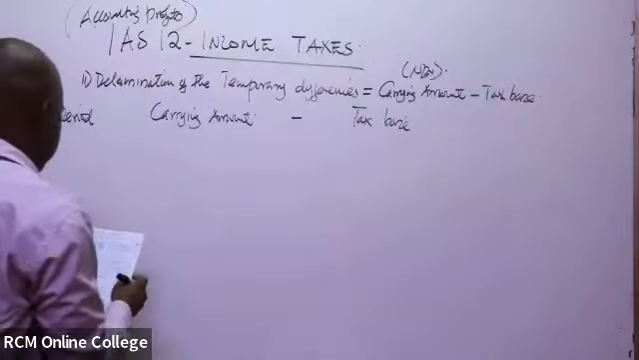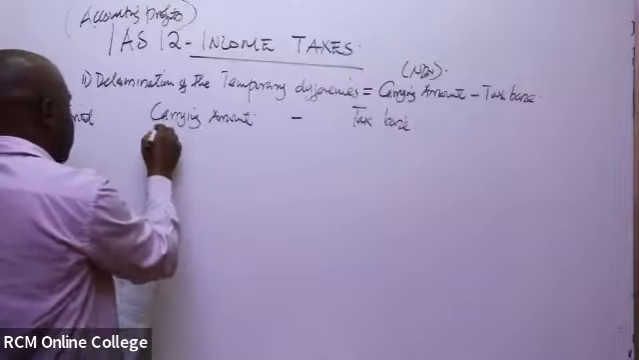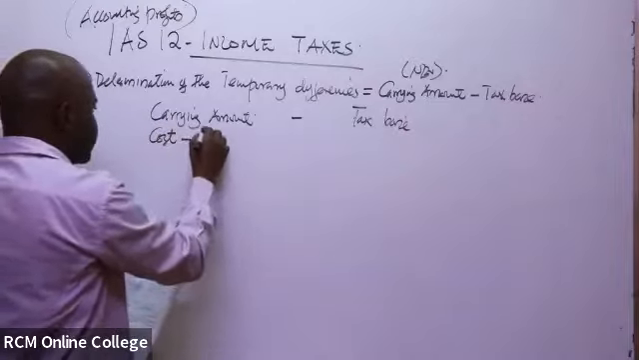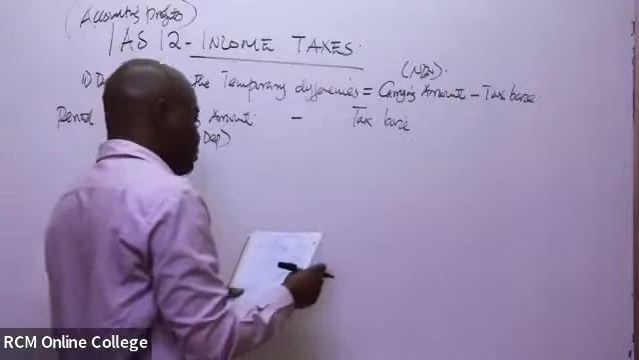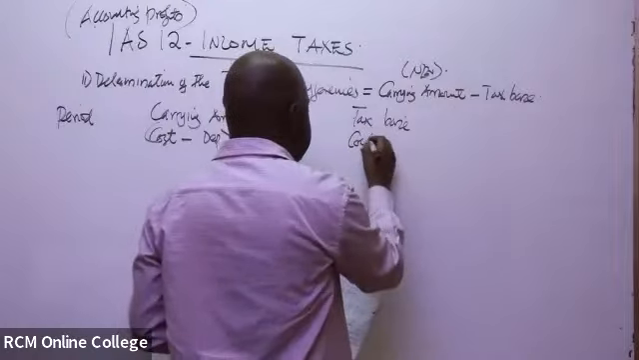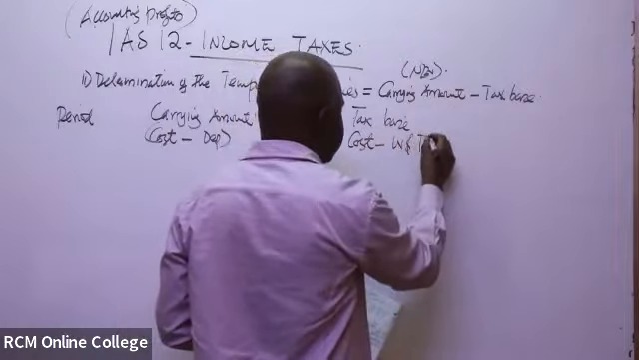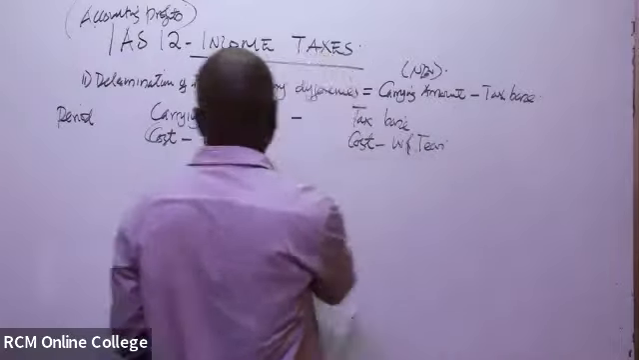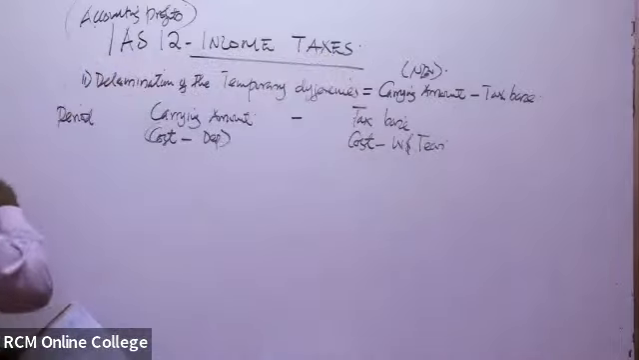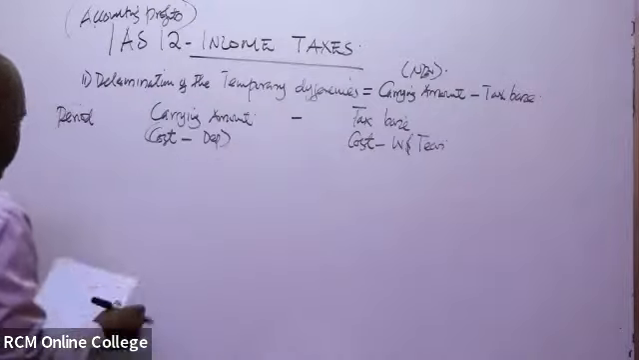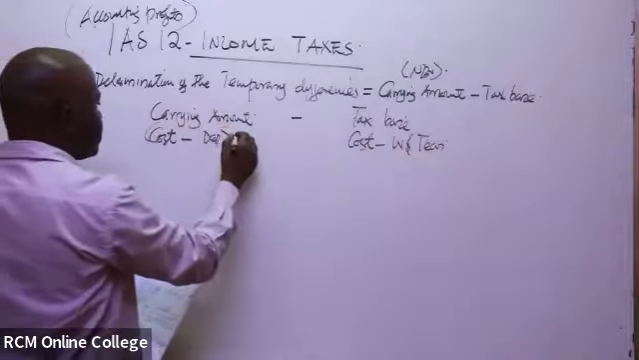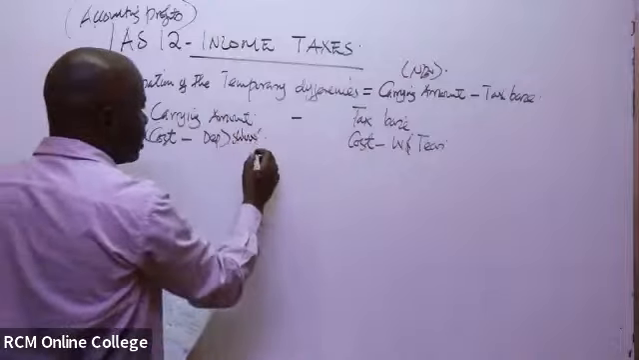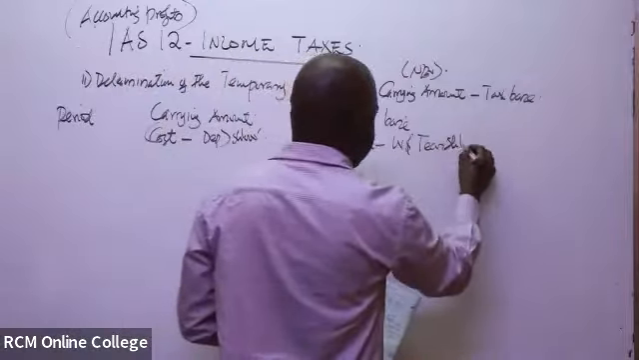The carrying amount will be the cost of the asset minus the depreciation. But our tax base will be the cost minus the wear and tear, because the language the taxman understands is wear and tear, not depreciation. And when determining the taxable profits, we added back depreciation because we deducted the wear and tear. Remember, our figures were in thousands. Don't forget that.